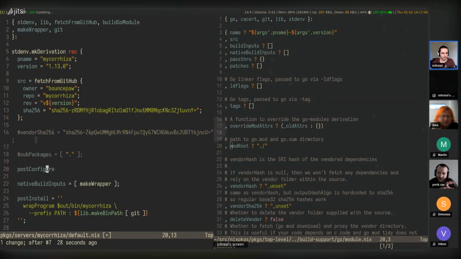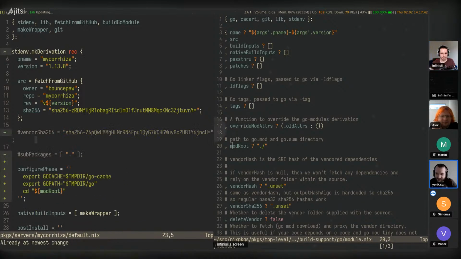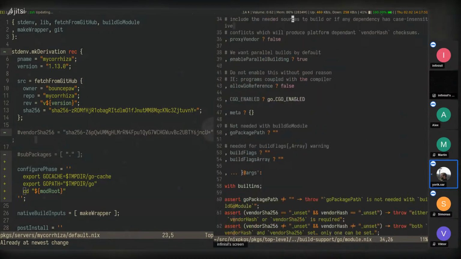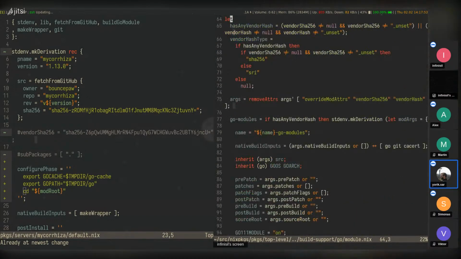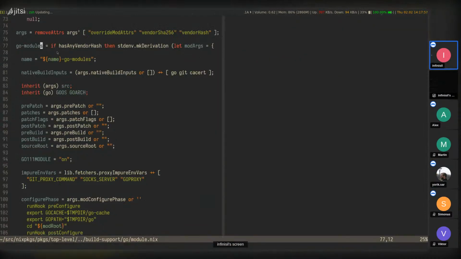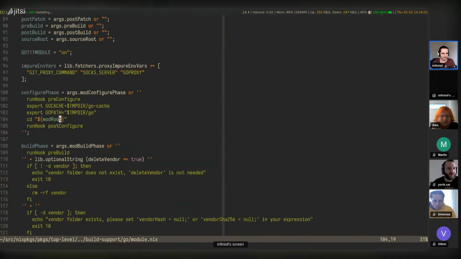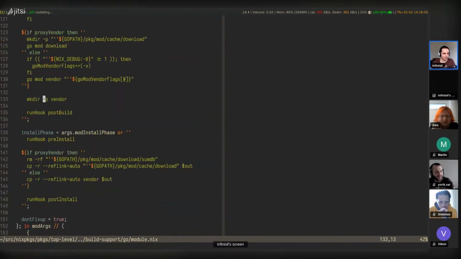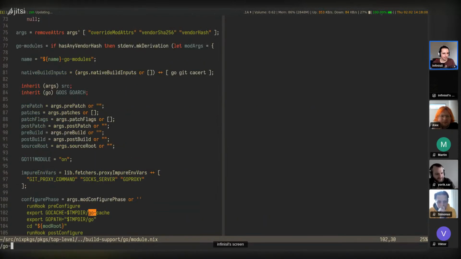But I think it uses that vendor thing, which is a separate derivation, and I think you're looking at that derivation, not at the one that actually builds the final app. I see what you mean here. Yeah, so there's the Go modules here, which builds the vendor. Yeah, good point. Thanks for pointing this out.